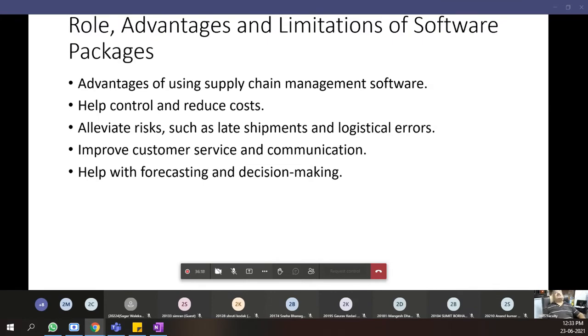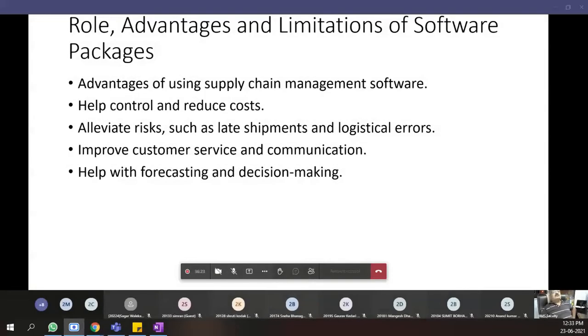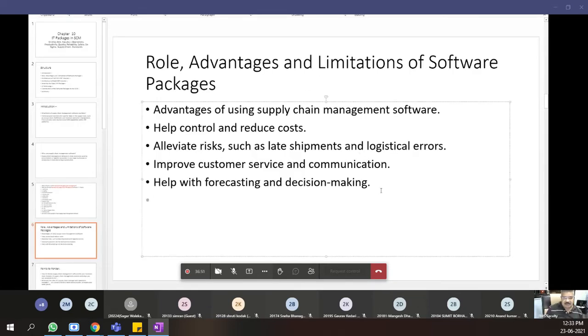So what are the roles, advantages and limitations of software packages in supply chain management? Advantages of using supply chain management software are that it helps in controlling and reducing costs. It alleviates risks such as late shipments and logistical errors. It improves customer service and communication, and it helps in forecasting and decision making. I will also add one thing. It also helps in business analytics.